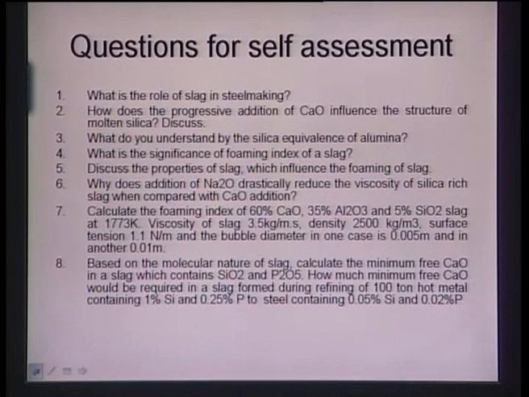How much minimum free CaO would be required in a slag formed during refining of 100 tons of hot metal containing 1% silicon and 0.25% phosphorus to steel containing 0.05% silicon and 0.02% phosphorus? Remember, you have to subtract that amount of silicon and phosphorus which is going to steel, the rest will be captured by calcium oxide. So, good luck with the solution of the problem.